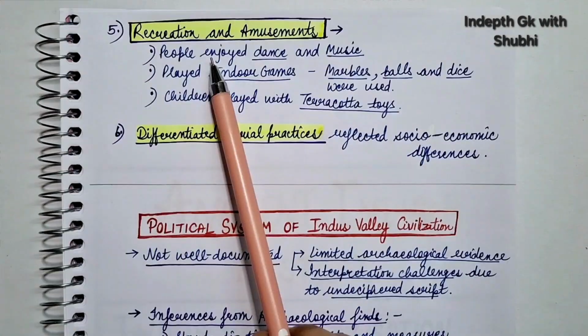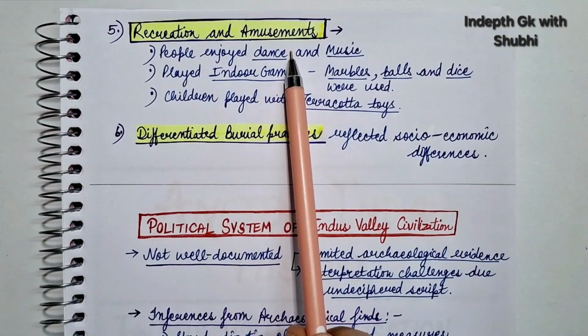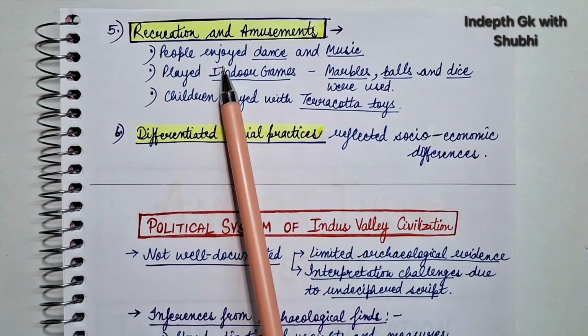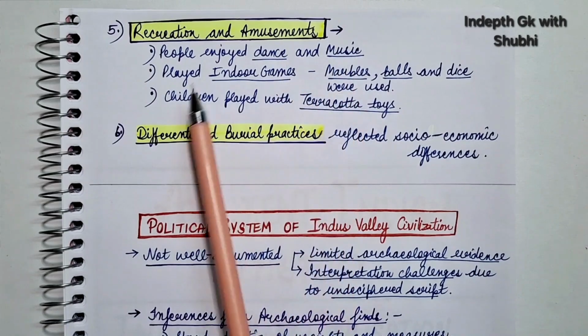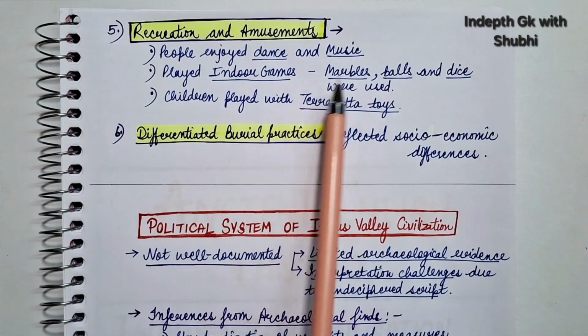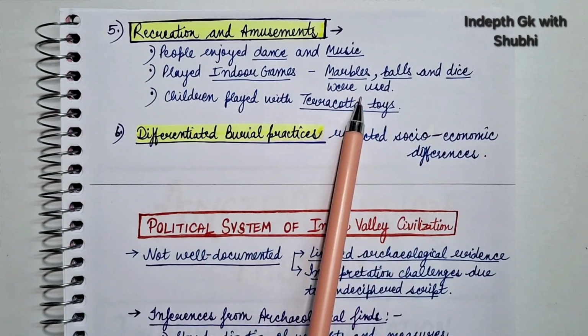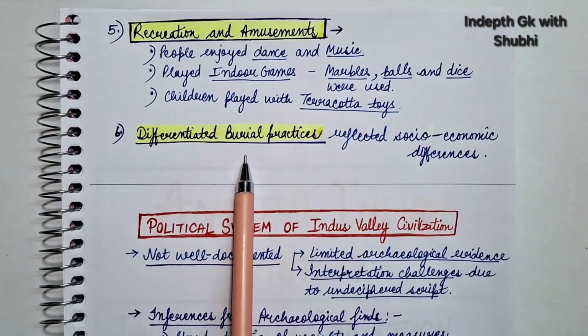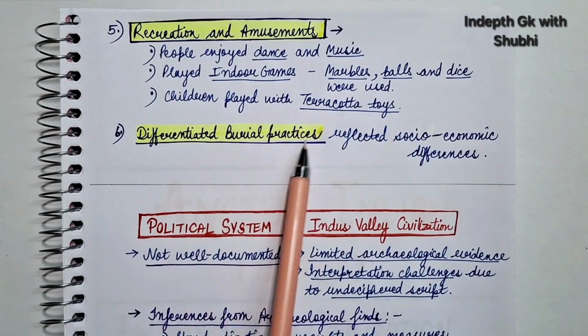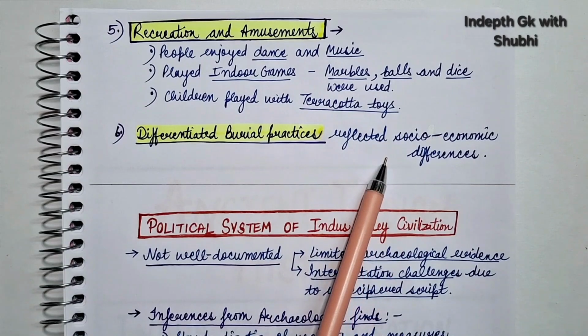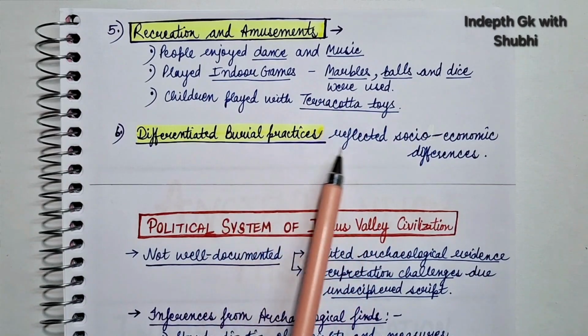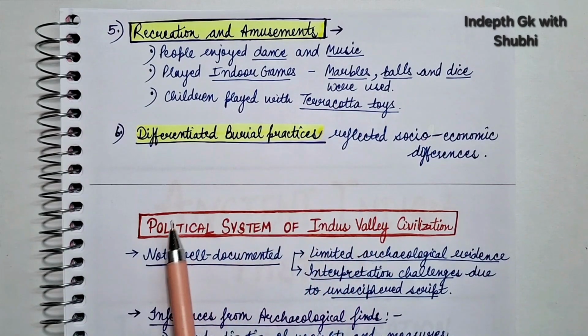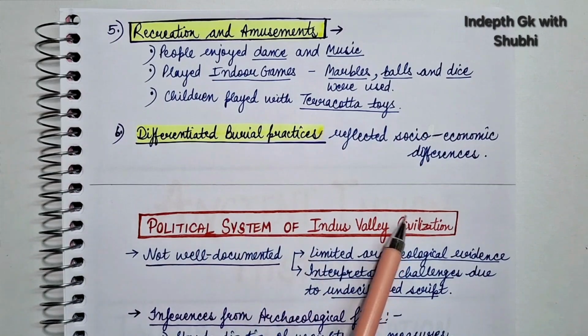Right? Next point is recreation and amusements. So people of Indus Valley Civilization enjoyed dance and music. They played indoor games. For them, marbles, balls, and dice were used, and children played with terracotta toys, right? And the last point is that differentiated burial practices reflected socio-economic differences. Okay, so with this we completed the society. Next we'll discuss about the political system of Indus Valley civilization.